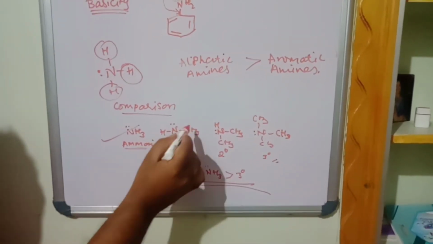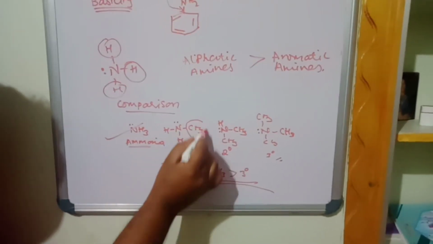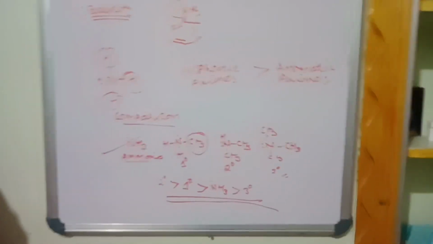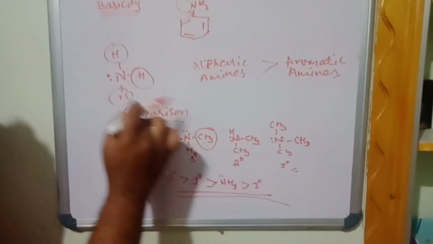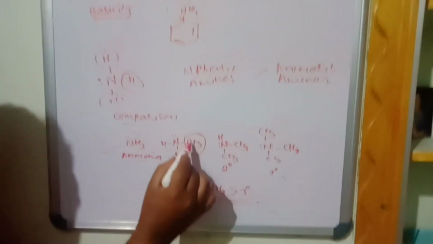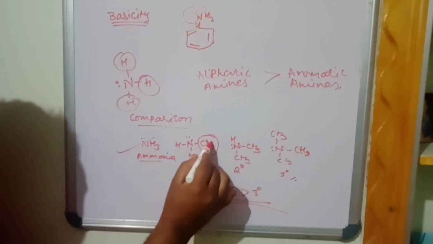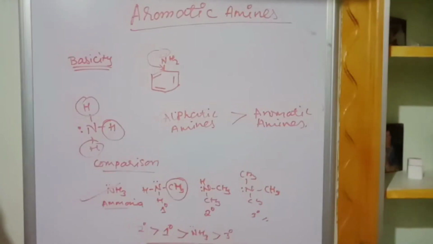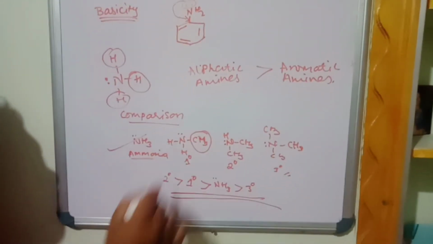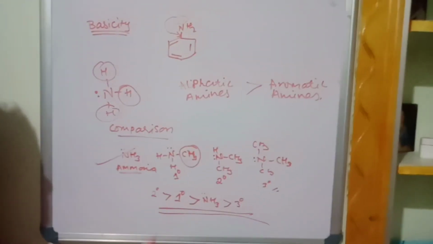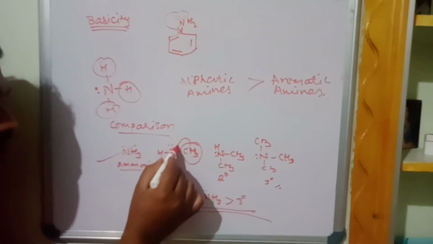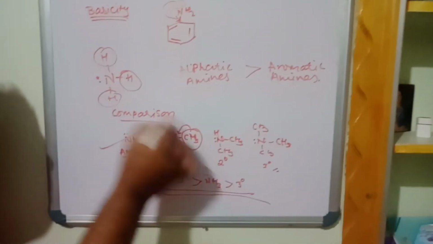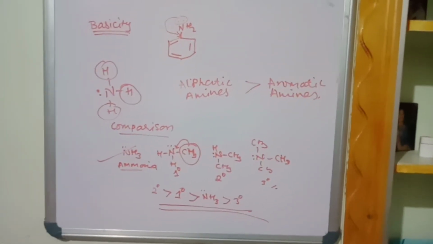Fine. But when you come to primary amines, I tell you why primary amine is more basic than ammonia. In this, the methyl group is there. What is that methyl group? In my early lectures, we have discussed that methyl is an electron donating group. Now what happens? Methyl group donates the electrons to the nitrogen.